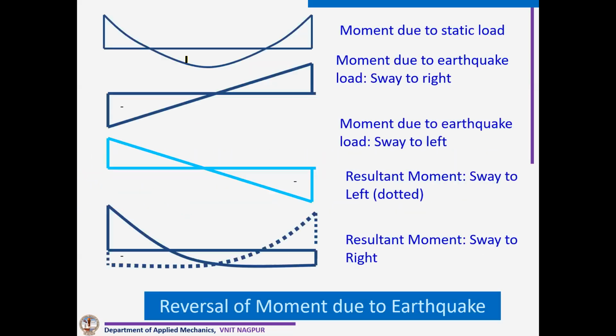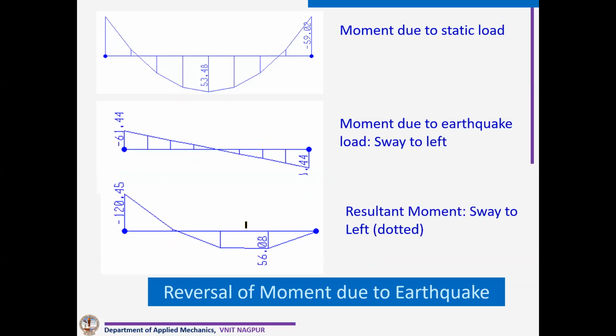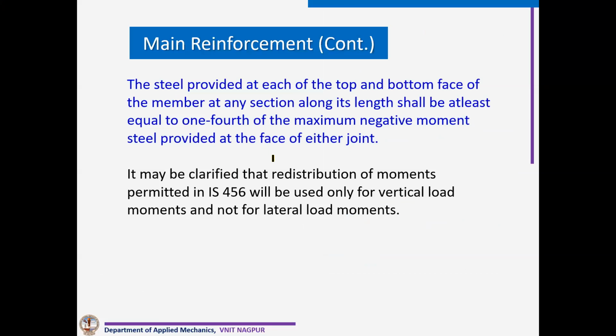Now we can see here, this thing is reversible. You can see with respect to this example, this is the moment because of dead load and live load, and this is the moment because of earthquake forces. You can see when we do plus minus, sometimes there will be tension at the bottom here. It is not visible here, but it will be there, so we have to be very careful about this one. IS 456 suggests moment redistribution, that is not allowed with this particular code.